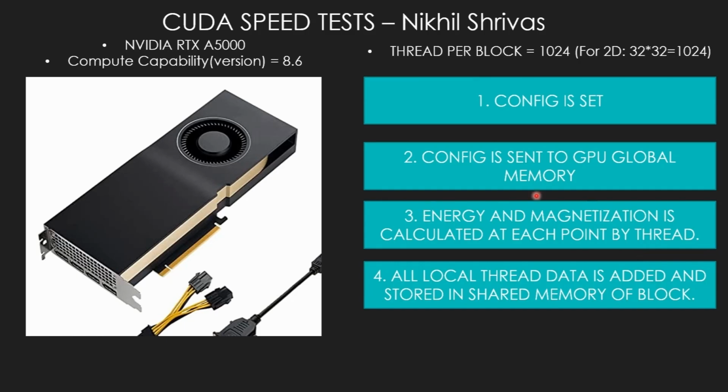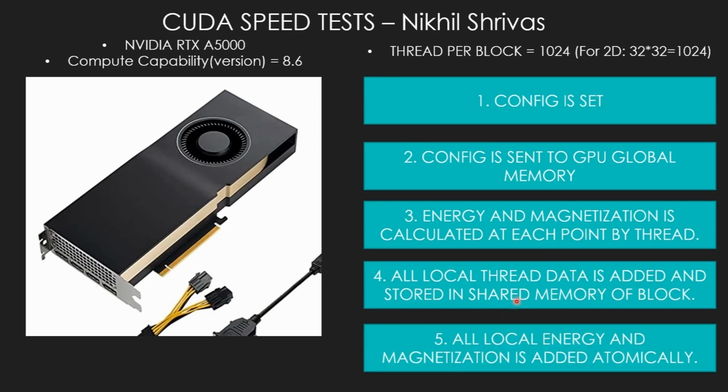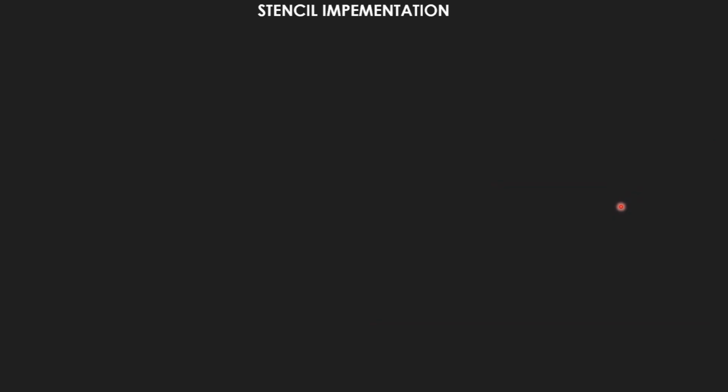All this locally calculated energy and magnetization is then added into a shared variable which is stored in the shared memory of the block, and all these shared variables will be then atomically added at the end of the function. Now, as you can see, every time the thread has to calculate energy and magnetization, it has to access the config which is stored in the GPU's global memory. This part can be sped up by implementing stencil, and here I'll show how the stencil implementation was done.